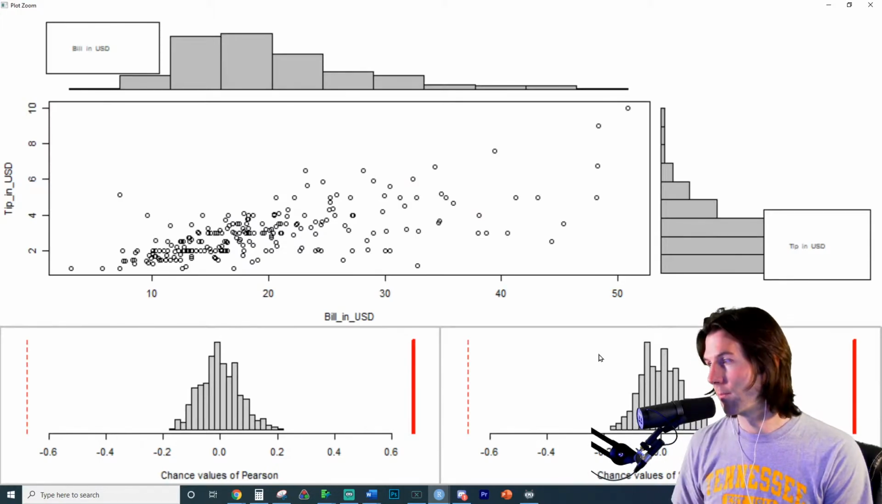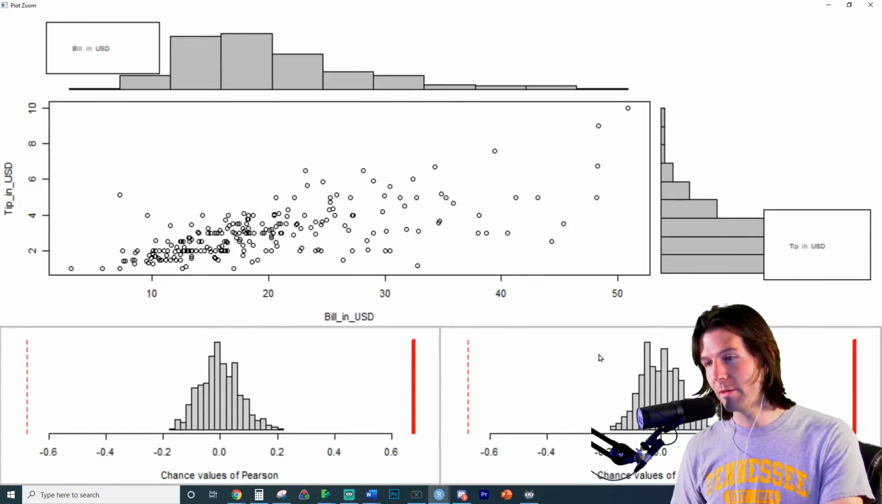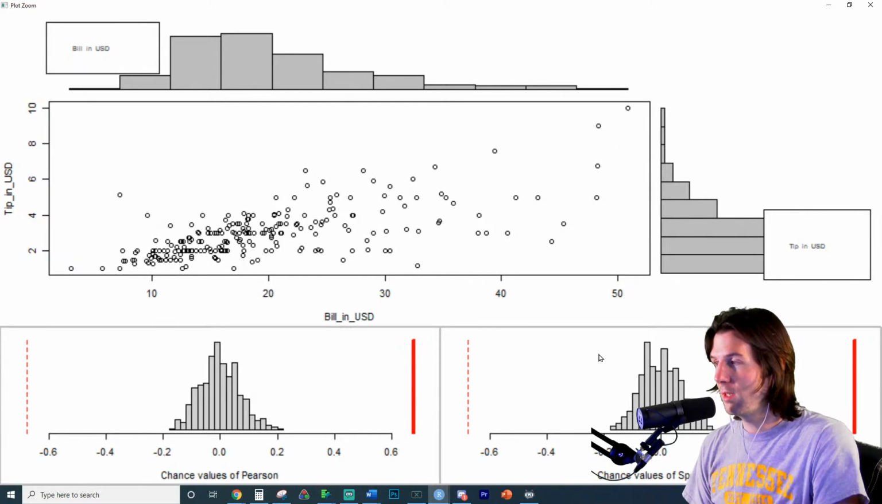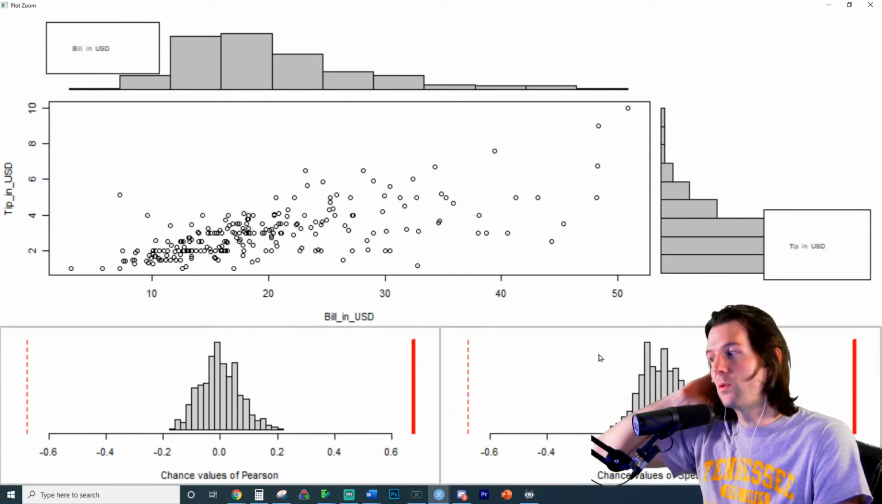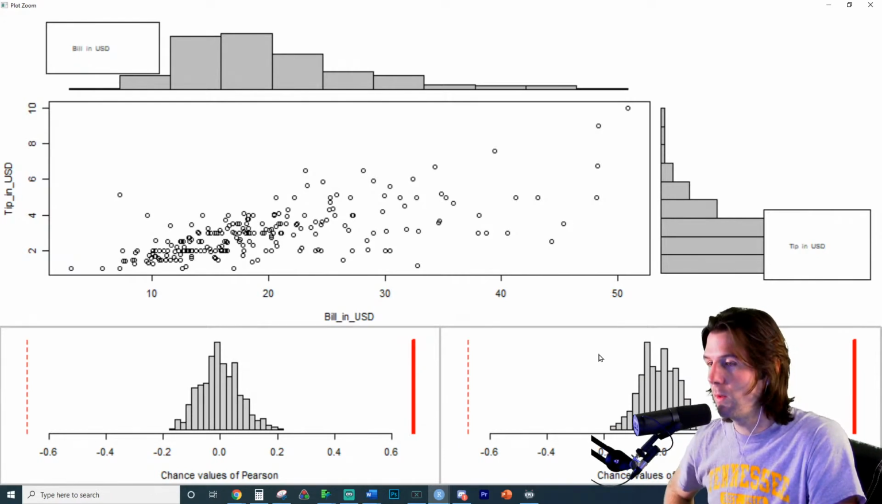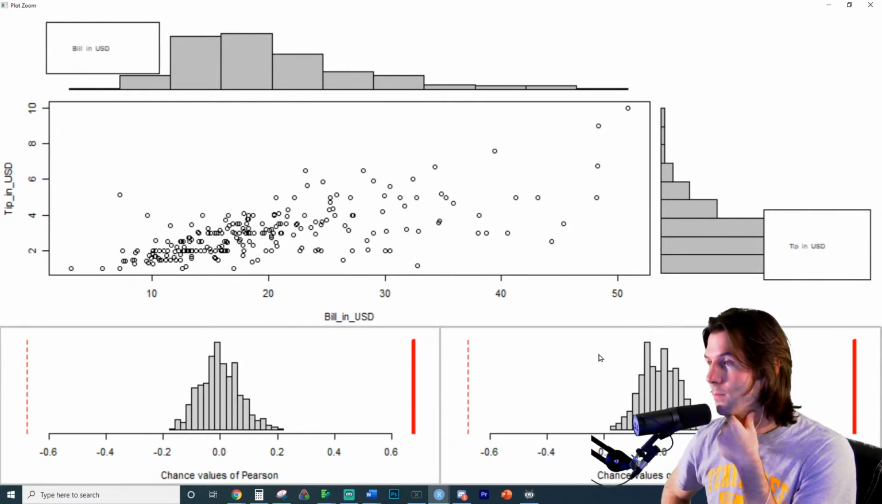And I see some stuff. QQ: straight enough, no outliers, plot doesn't thicken. What are the issues we see right here with QQ: straight enough, no outliers, plot doesn't thicken?